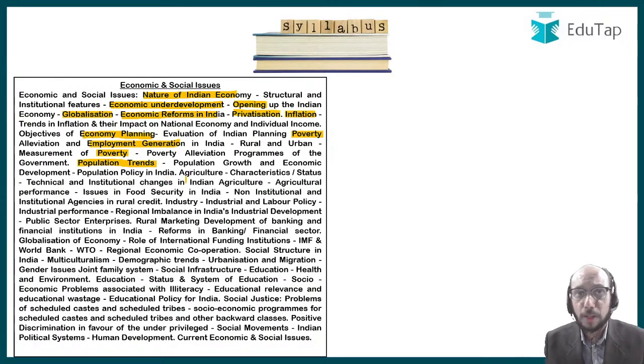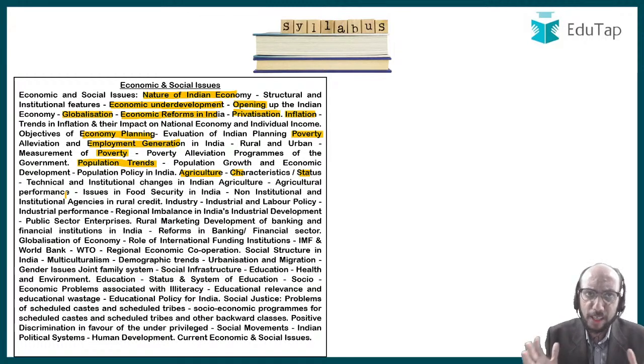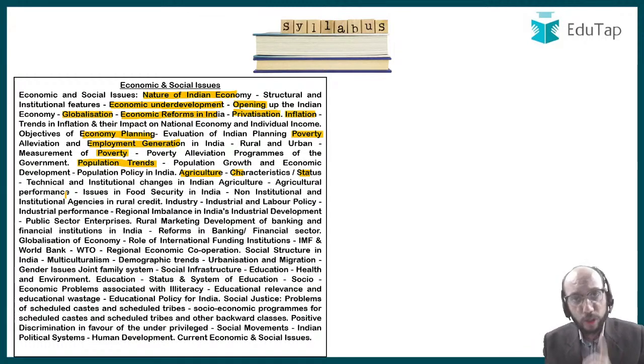Of course, since you are appearing for the NABARD examination, therefore agriculture is a very important topic, and you can see there are a lot of things. Let us say, for example, characteristics, status, technical and institutional changes, agricultural performance, so on and so forth. So the basic idea is that agriculture is very important, right? I would like to remind you that even if you are a little apprehensive looking at the syllabus, don't be apprehensive. EduTap provides absolutely complete coverage of this entire syllabus, and I'm going to explain that to you how exactly we help you out, right? In a very beautiful manner, right?